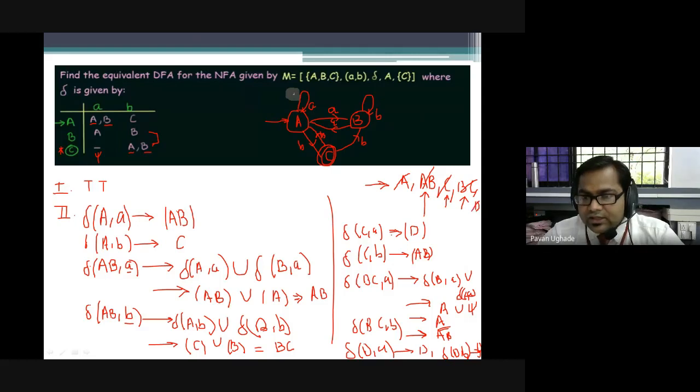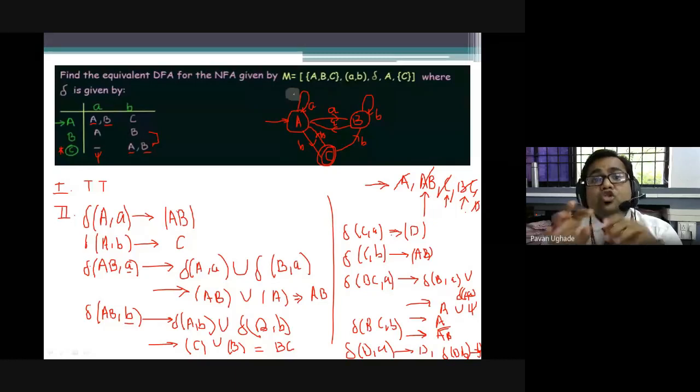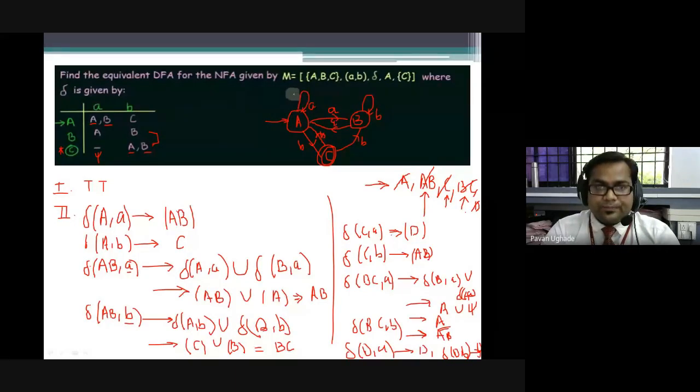Now is there any state left out to be processed? Is there any state? No, right? I think we are done with all the states. Yep, there is no new state. See, this process you have to repeat until you won't get any new state.